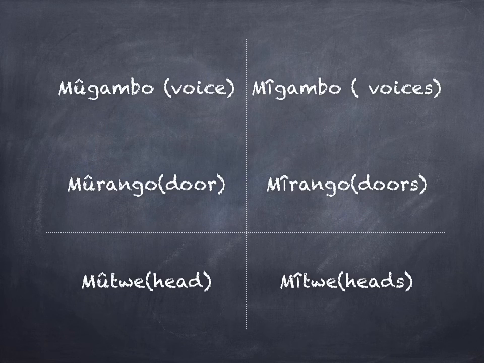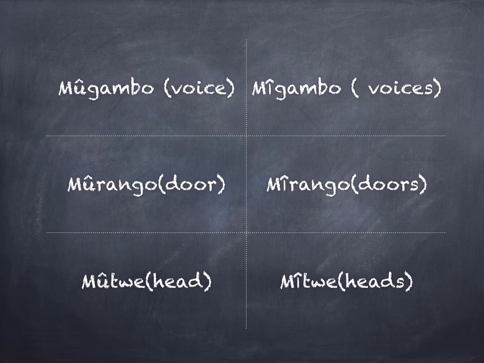Continuing with this class of nouns, starting with the syllable mo for singular and me for plural, we have mũgambo, which is a single voice, and mĩgambo for many voices. Mũgambo, singular, mĩgambo, plural.